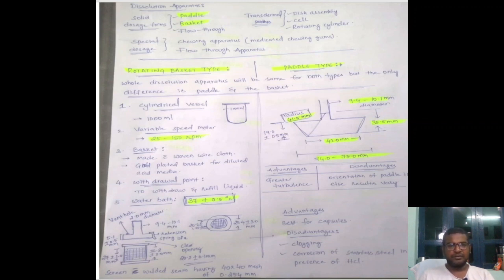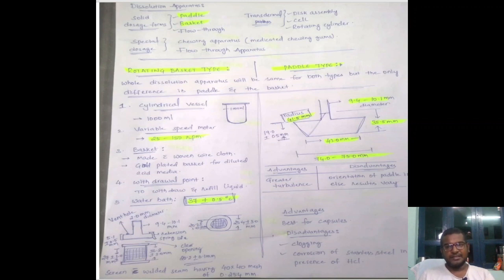Here we have some advantages as well as disadvantages of this paddle. Among the advantages, there will be greater turbulence. Turbulence is nothing but the movement of this paddle creating whirlpool-type motions in the cylindrical vessel, so the liquid moves, and at the same time we are applying temperature by means of the water bath. Because of the temperature and the movements we create in the cylindrical vessel, the dissolution of the tablet or capsule will be very good.